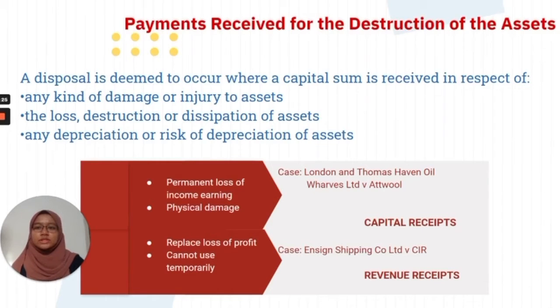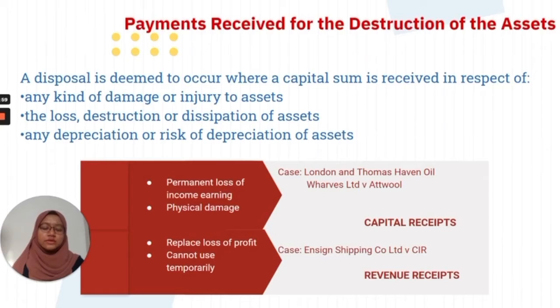The disposal is deemed to occur when a capital sum is received in respect of any kind of damage or injury to the asset, the loss, destruction or dissipation of the asset, and any depreciation or risk of depreciation of the asset. The factor for capital receipt under this situation is also permanent loss of income earning, and in the destruction of an asset there is physical damage. Example case is London and Thames Haven versus Attwood.